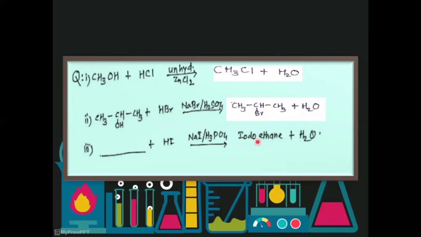Now in this third example, iodoethane is to be prepared. This is the product. So what should be the suitable reactant, suitable alcohol? So this is CH3CH2OH plus HI in presence of this. This is iodination. Okay, let us stop here.